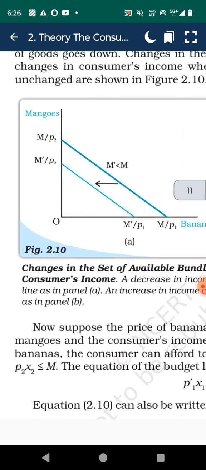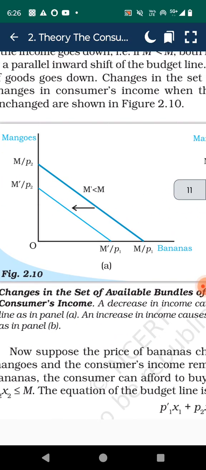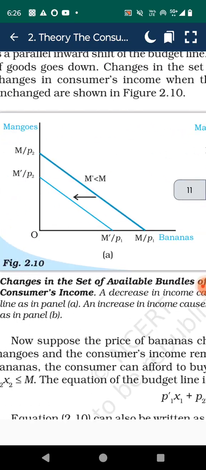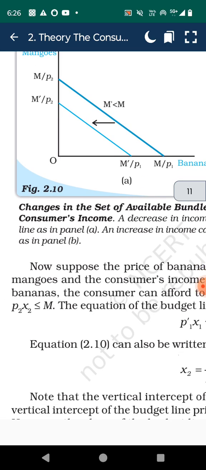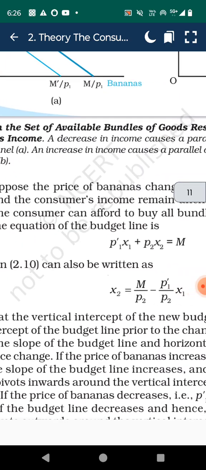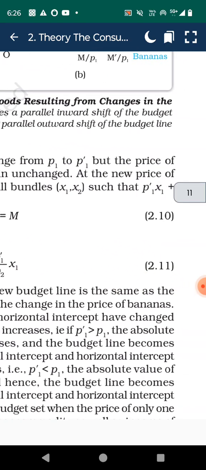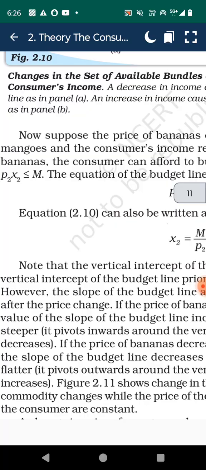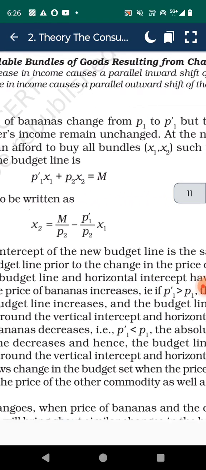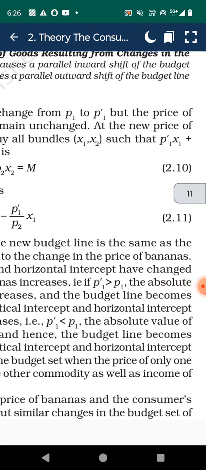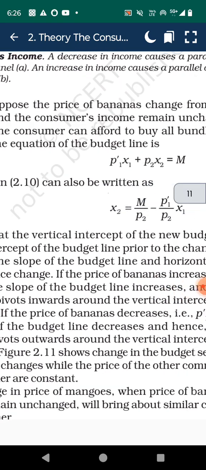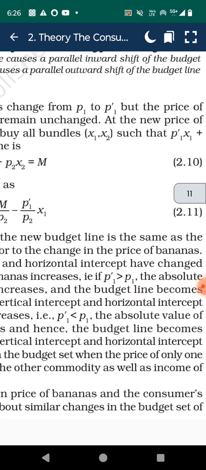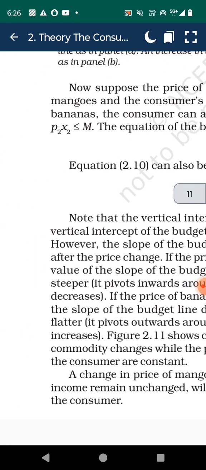Changes in the set of available bundles, resulting from changes in consumer income when the prices of the two goods remain unchanged, are shown in figure 2.10. A decrease in income causes a parallel inward shift of the budget line as in panel A. An increase in income causes a parallel outward shift of the budget line as in panel B.